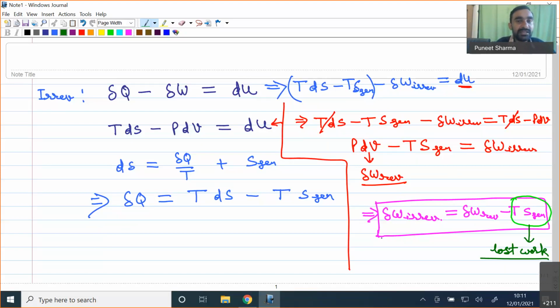So it means that work producing devices will be producing the maximum amount of work in a reversible manner, and if we include the irreversibility, we will be having some loss of work, and the amount of loss of work will be nothing but equal to T times S generation. So we can say that work done by the system in a reversible process is the maximum, and irreversible work will always be less. Because of the irreversibility, we will be having certain loss of work.